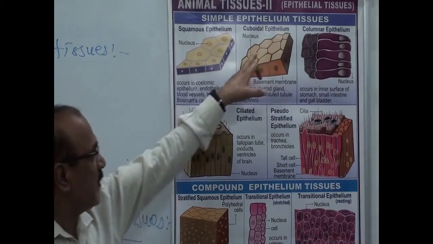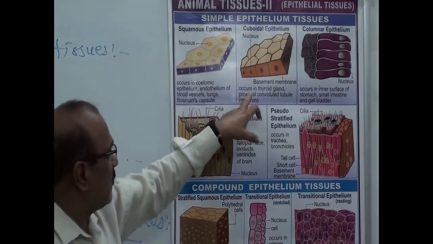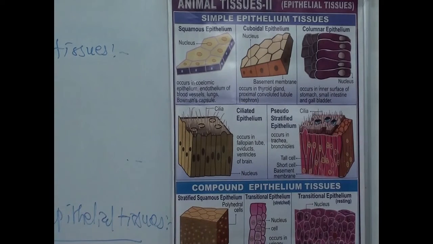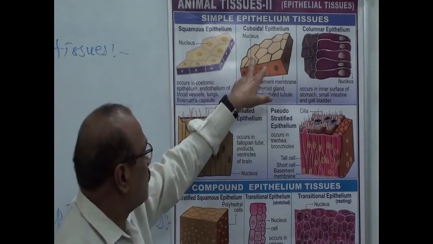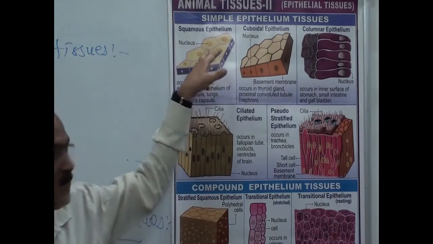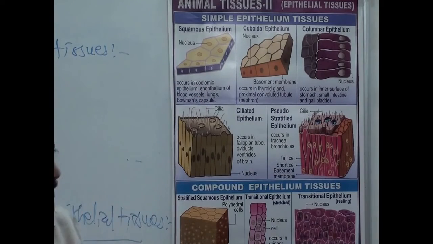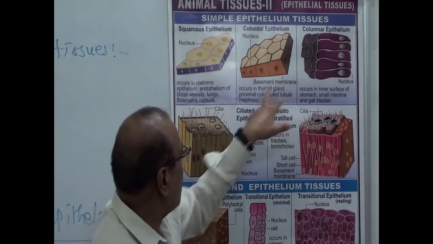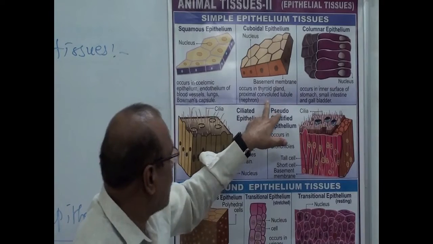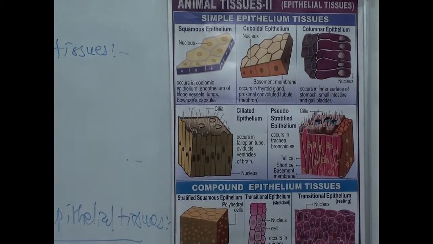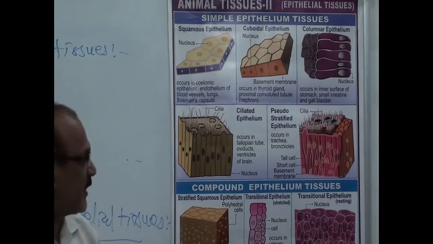Then cuboidal epithelium. They are present on the basement membrane, in a low region, and the cells are also polyhedral. But what is the difference between these two? These cells are isodiametric, meaning height and width are similar. They occur in the thyroid gland and the proximal convoluted tubule, which is a part of the nephron or uriniferous tubules of the kidney.